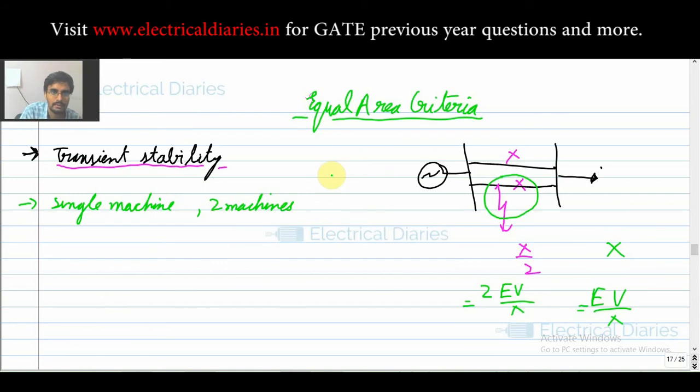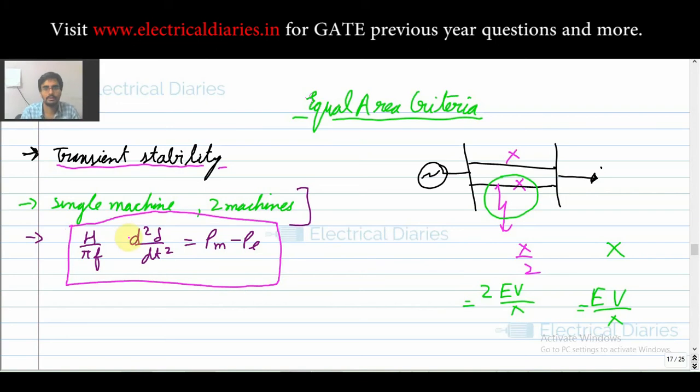If the case is of many machines or many buses, then what you have to do is solve your swing equation. Okay, the swing equation is H upon pi f d2 delta by dt square is equal to Pm minus Pe. Okay, on the swing equation there might be another video on our website, so visit that video. But this equal area criteria, you must remember, is used for the transient stability case, and it is applicable for the single machine and two machines. And what we are going to use is this only, that is your swing equation.